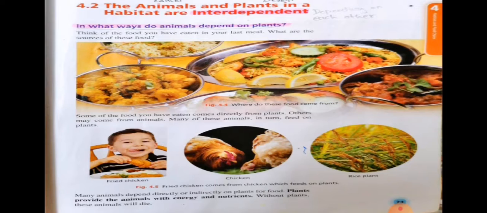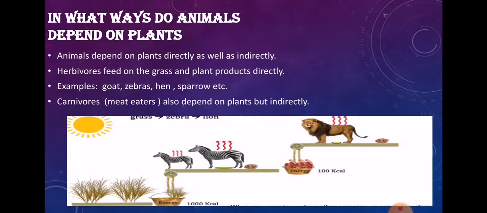What are the sources of these foods? For example, you took rice, you took chapatis, roti. From where is the food, or what is the source of this food? Of course, the plants. So basically, animals depend on the plants for their food. First of all, animals depend on the plants for their food directly. But animals depend on the plants indirectly as well.